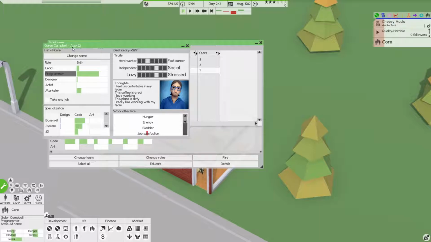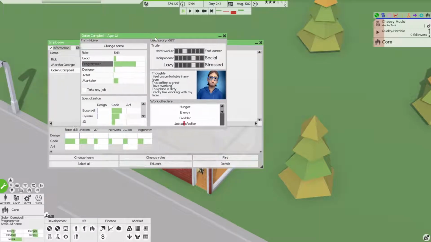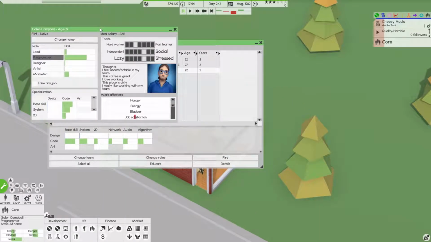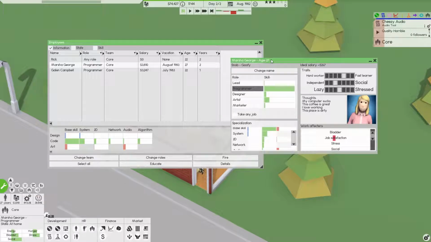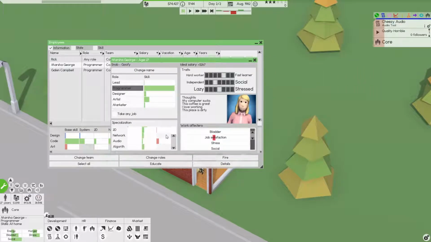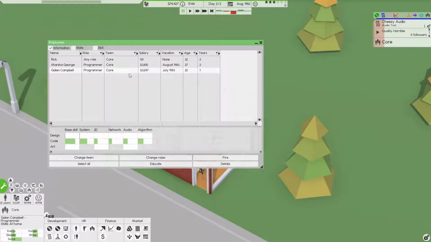Galen. Okay. And we're doing pretty good overall on our stats here. So I know they just got off work, so some of the job satisfaction, that says they get more stressed out. As you can see, the place is dirty. We definitely need to call in a cleaner. Let's see, I think move this over here. Let's take a look at, I was hoping it would give a different screen for it. So base skill is really good. You know what, I like the more well-rounded programmer here.